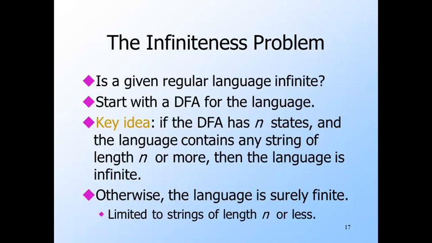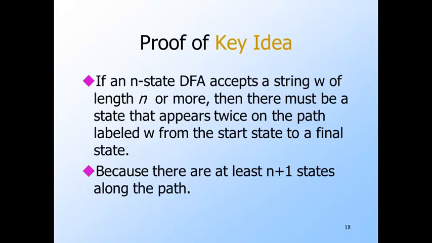So we have a really large and ugly but finite task, and we really do have an algorithm. So let's try to prove the point we need, that if the DFA accepts any string whose length is at least the number of states n, then it accepts an infinite number of strings. First, observe that a string of length n or more has at least n plus 1 states along its path. For example, a string of length 2 has 3 states on its path.